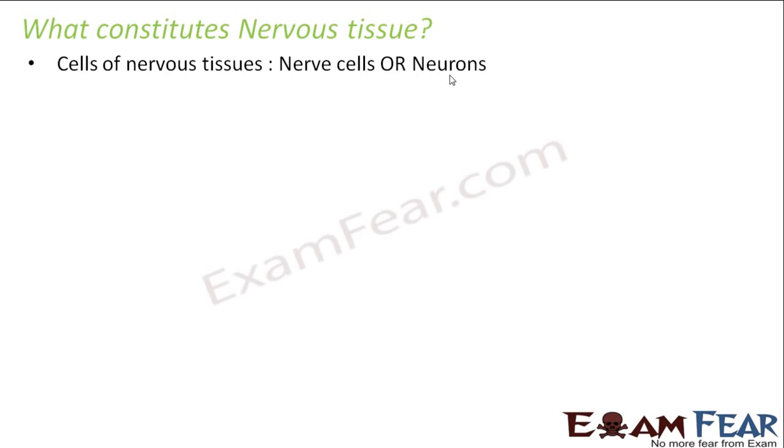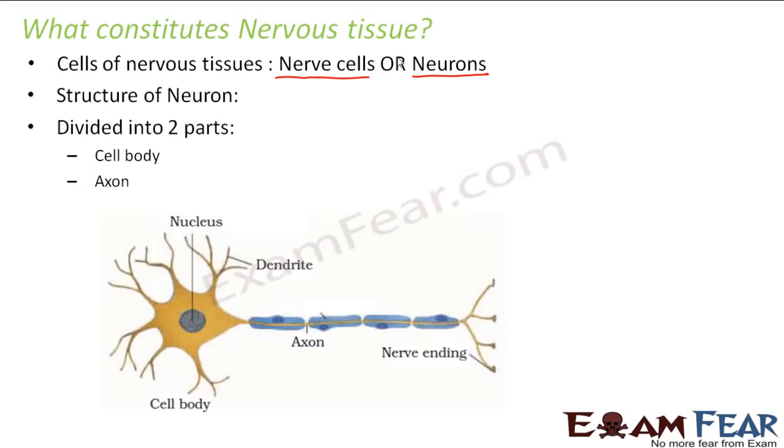Like, for example, every cell has a different name. For bone cells, we had osteocytes. For cartilage cells, we had chondrocytes. Similarly, for nerve cells, we call them neurons. Now, what does a neuron look like? So, let us have a look at the structure of a neuron. So this is the cell body of a neuron. It has an axon. So this part is known as the axon. This is how a neuron actually looks.